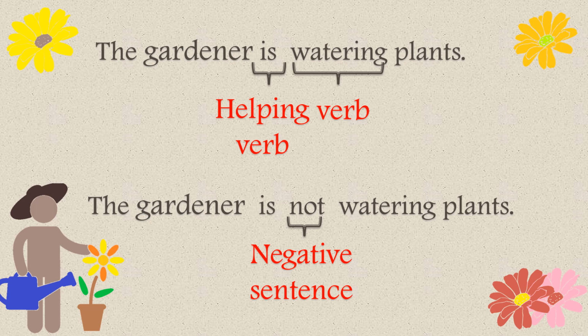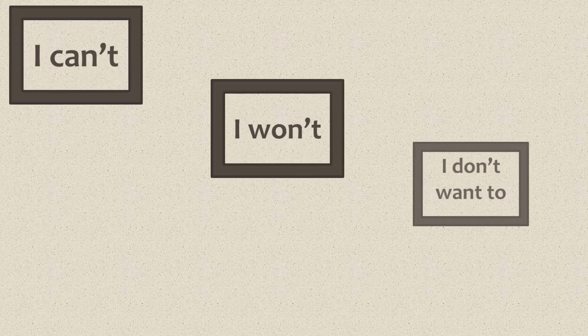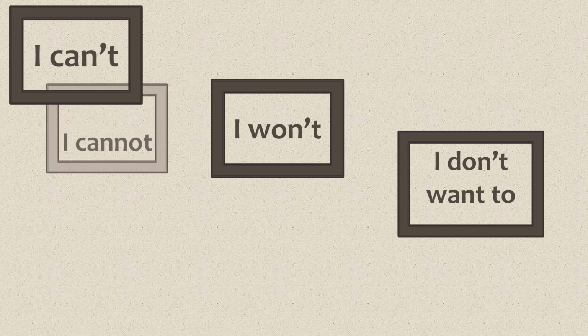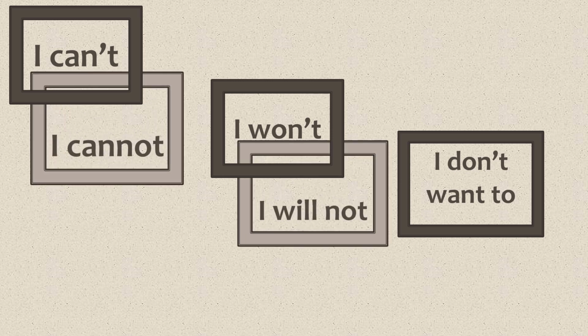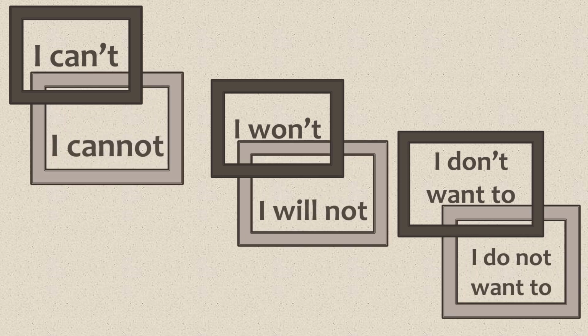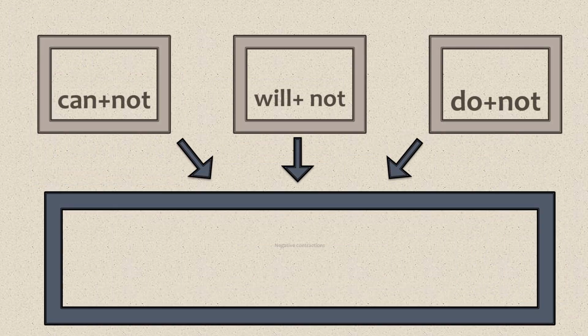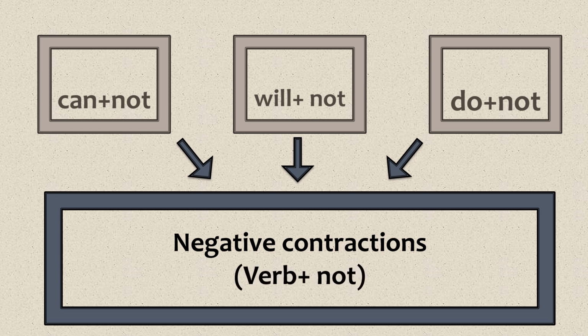Alright, in English language, we often use these words. I can't, I won't, I don't want to. What do they mean? They are the short forms of the full form words like I cannot, I will not, I do not want to. Do you know what they are called? They are called negative contractions. That is verb plus not. The negative contractions are commonly used in speech and in informal writing.